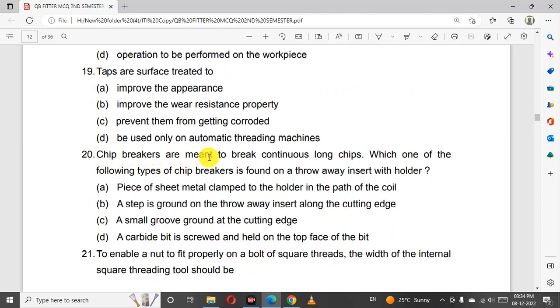Chip breakers are meant to break continuous long chips. Which one of the following types of chip breaker is found on the throwaway insert with the hold? A carbide bit is screwed and held on the top face of the bit.